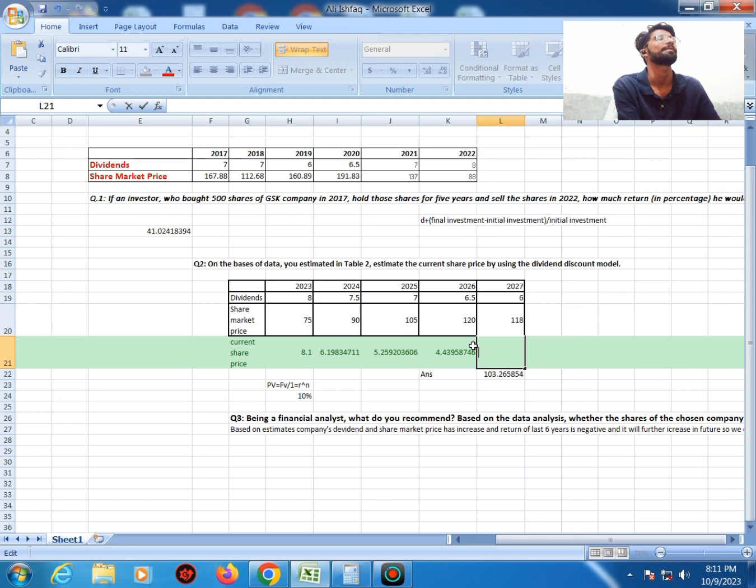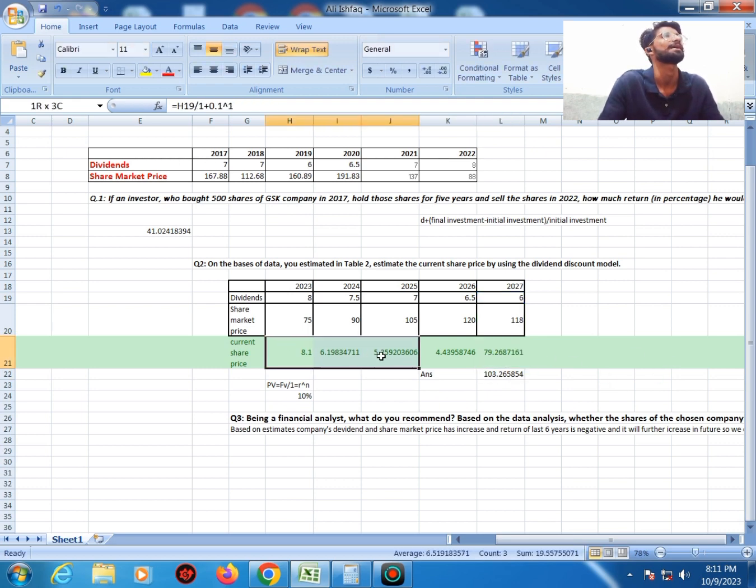I will apply the same formula till 2026, but in the last year, which is 2027, I will add the market price of the share also with the dividend. Then I'll divide it by 1 plus 10% raised to power 5. So I've got 79. So by adding the current share prices of all the years, I have got 103.26 current share price.